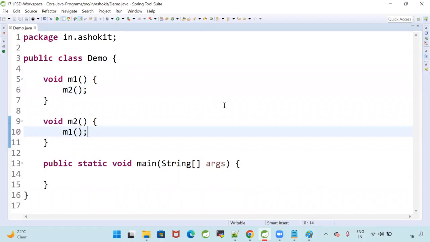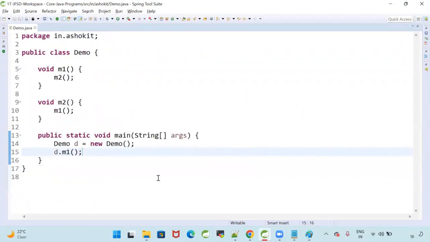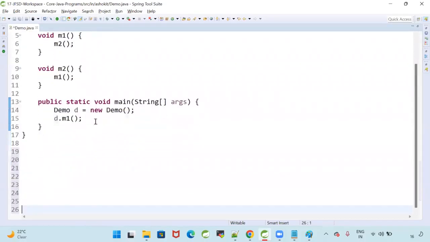Then what will happen? Now here I am going to create the object, Demo d = new Demo. I'm going to call d.m1. I'm trying to call the m1 method from the main method.